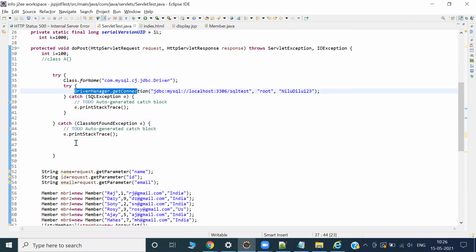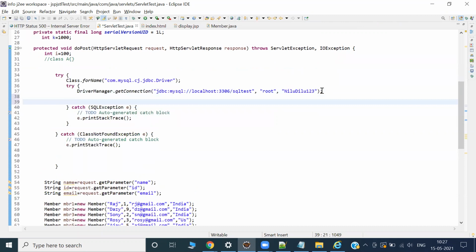Okay, now statement. I want to create a statement, right? Am I doing it statically or dynamically? I'm fetching the record, right? So prepare statement is fine. Statically, no problem. You can use statement, also prepare statement, because we are not doing any insertion or updation or deletion.